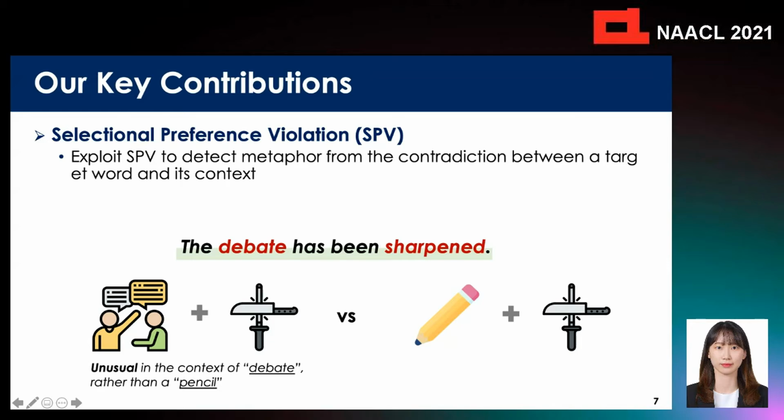For SPV, which means selectional preference violation, a metaphorical word is identified if the target word has any contradiction between its contexts. For example, in the sentence, "The debate has been sharpened," it is unusual for the word sharpened to be in the context of debate rather than a pencil, thus identified as a metaphor.